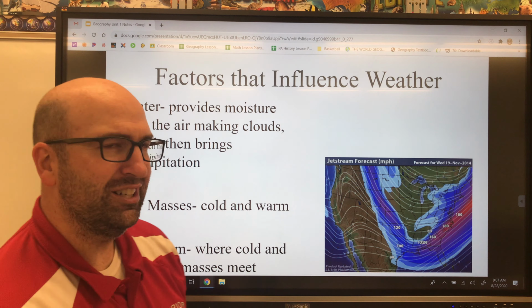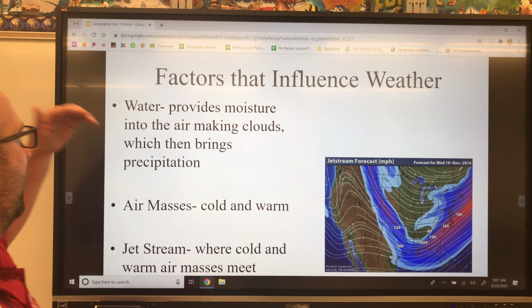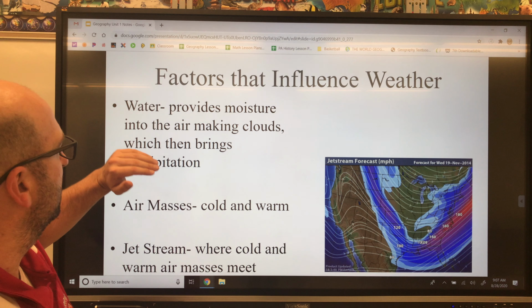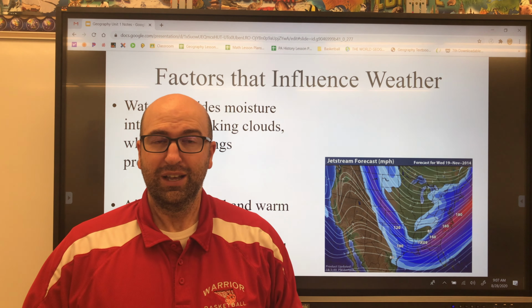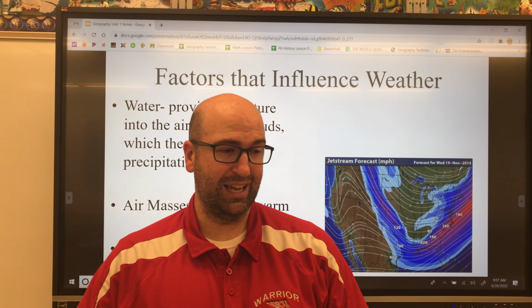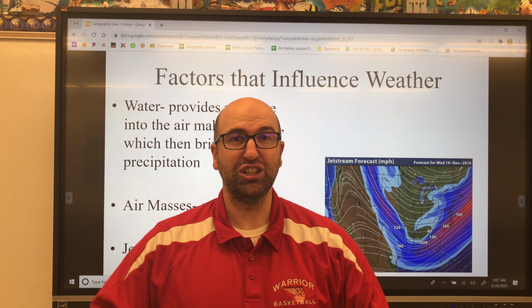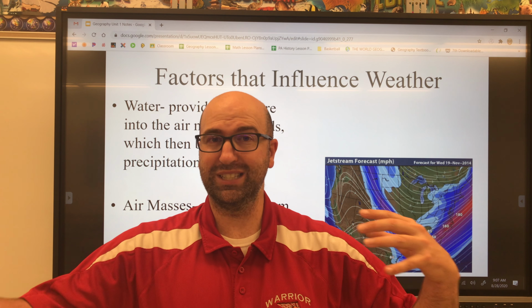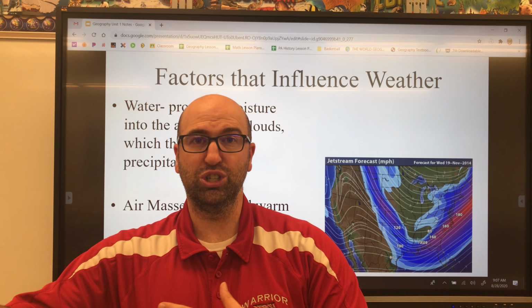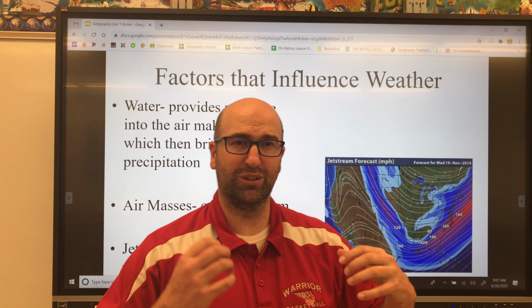So, what determines the weather of a place? Some of the factors that determine weather are definitely your proximity to water. If you're closer to a body of water, it may have an effect that your temperature in the atmosphere may be cooler, especially if you live along a big coastline, such as an ocean or a sea, that it would have that slightly cooling effect on temperatures.